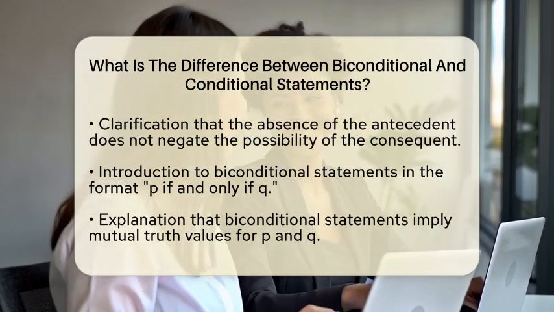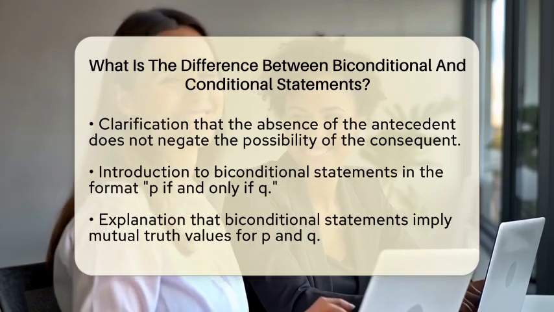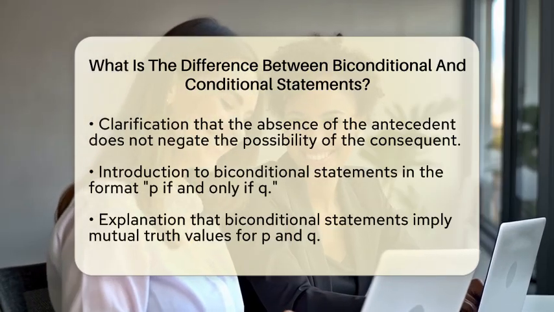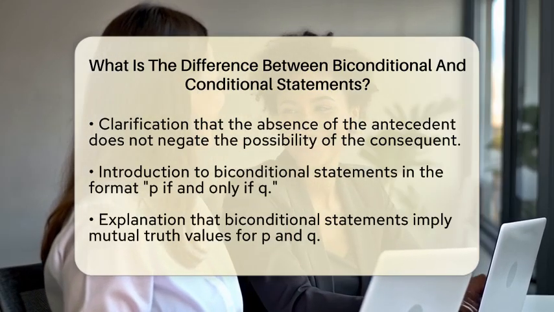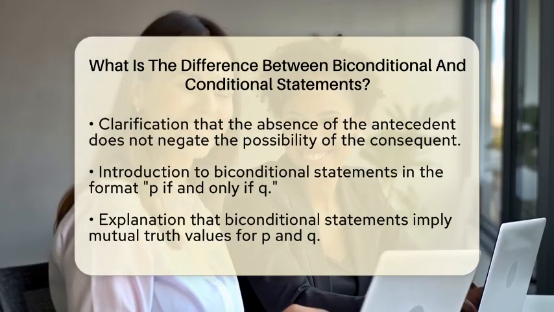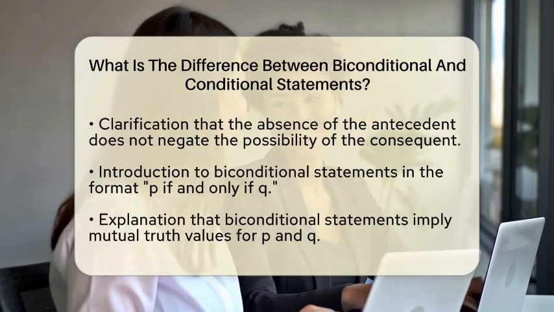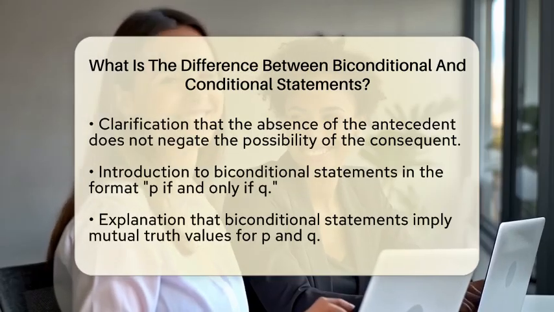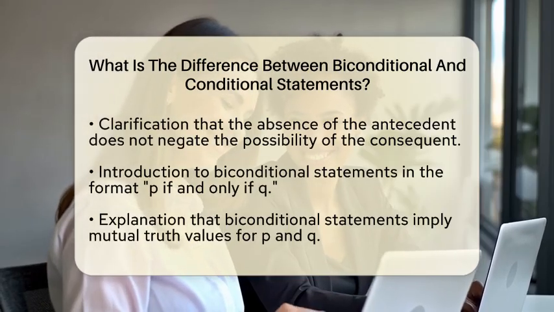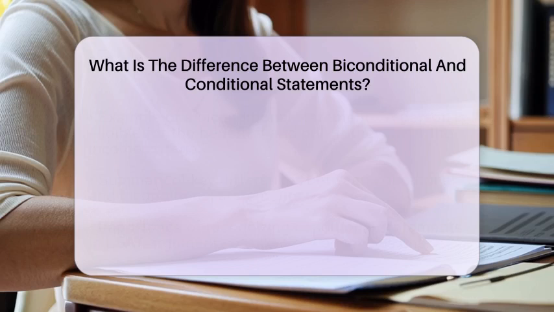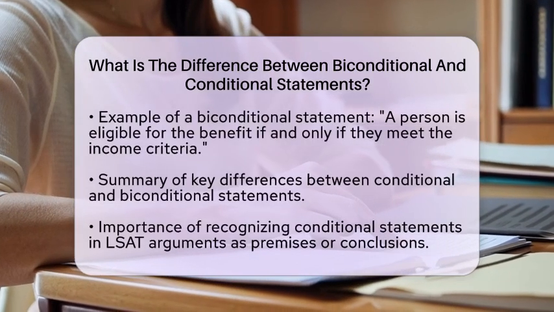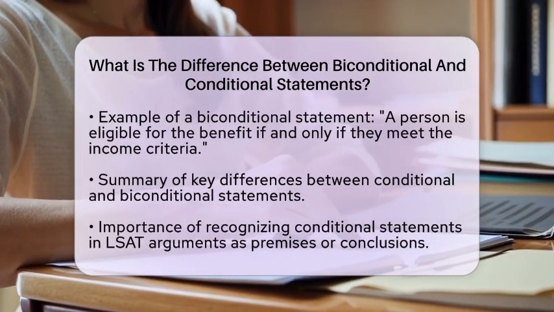The biconditional is true only when both P and Q share the same truth value, meaning they are either both true or both false. For instance, take the statement, a person is eligible for the benefit if and only if they meet the income criteria. This indicates that eligibility and meeting the income criteria always occur together.